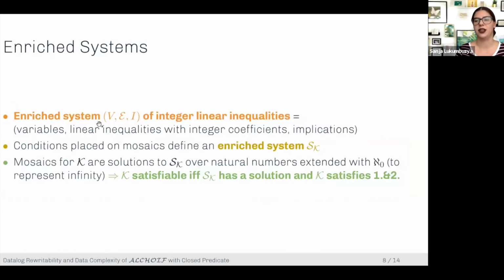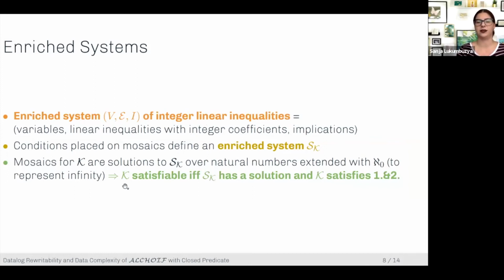And this can be done using enriched systems. So enriched systems are just systems of linear integer inequalities, and we have some implications that must hold on the side. And the conditions that we place on mosaics actually define an enriched system for a knowledge base. So there is an enriched system that corresponds to the knowledge base, and the solutions to this enriched system over natural numbers that are extended with some constant to represent infinity are actually the mosaics for the knowledge base.